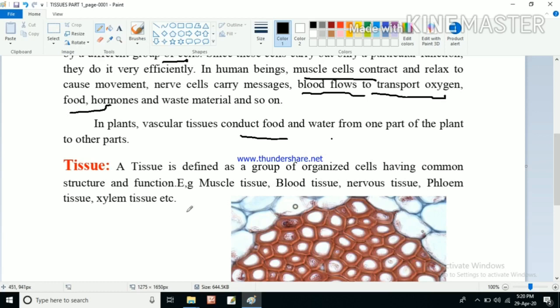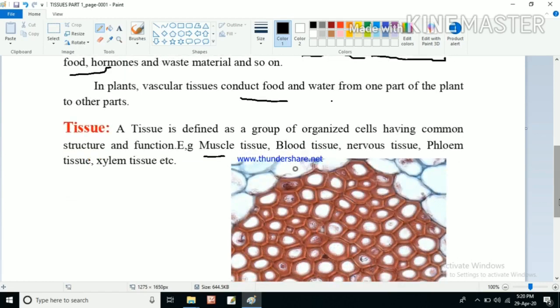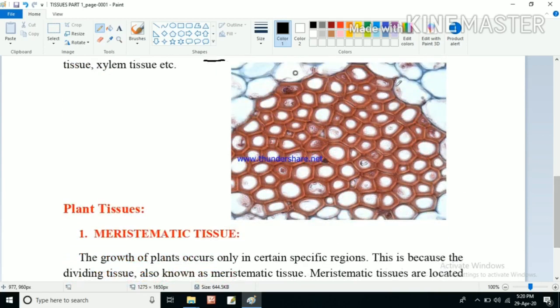For example, there are muscle tissue, blood tissue, nervous tissue, phloem tissue, and xylem tissue. There are different types of tissues, and we will be discussing all of them in this chapter. Simply put, tissue means a group of cells having common structure and function. If we see here, this is a cell, this is a cell, and so many cells are there. Their structure is the same and their function is the same, so this group of cells is known as a tissue.